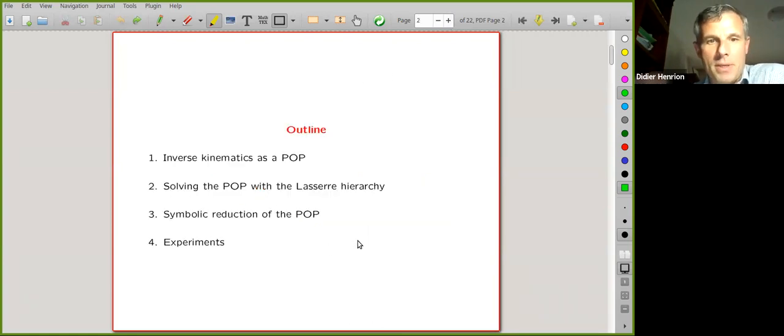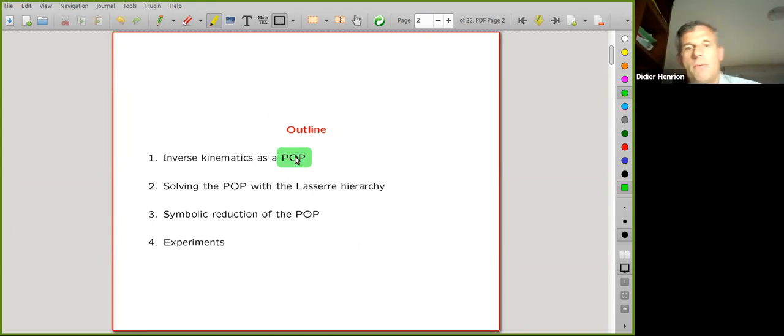That's the outline. I'll start with the inverse kinematics problem, and I will reformulate it as a POP, what I call a POP, a polynomial optimization problem. So an optimization problem where all the data are polynomials. And then in the second part, I will explain briefly how this POP can be solved numerically with the so-called Lasserre hierarchy, the moment sum of squares hierarchy.